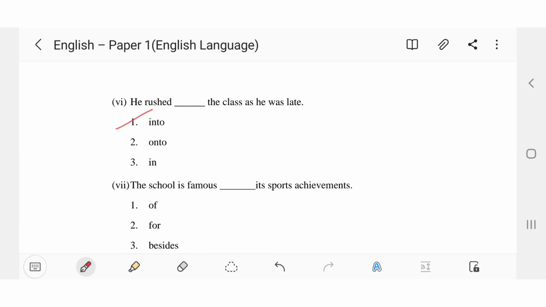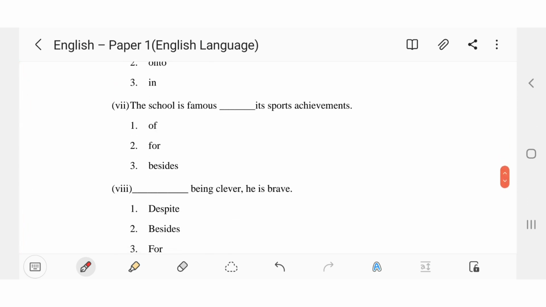Into, onto, or in. Into is correct. Why? Because do you know the difference between in and into? In means that something was there from before, but into means the movement of something to that place. Like in this statement, the movement of the boy into the classroom, because first he was outside the classroom, then he moved into the classroom. So the answer is into.